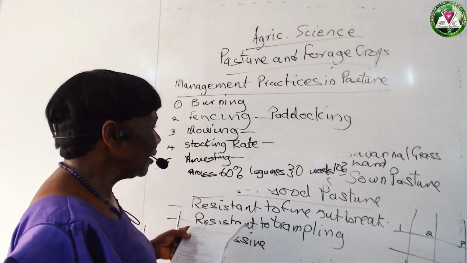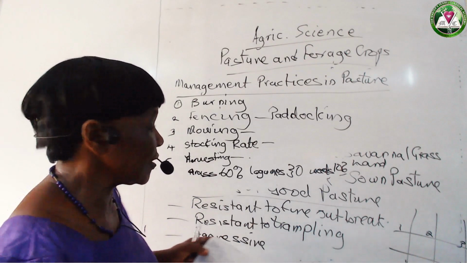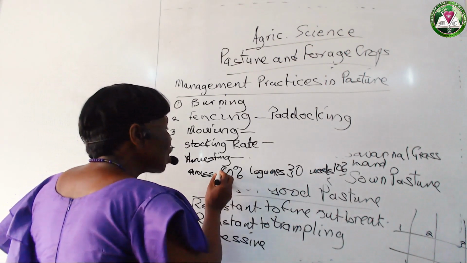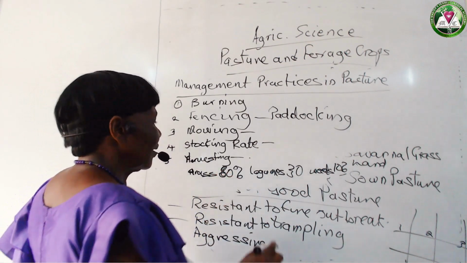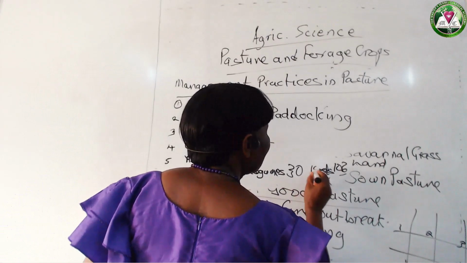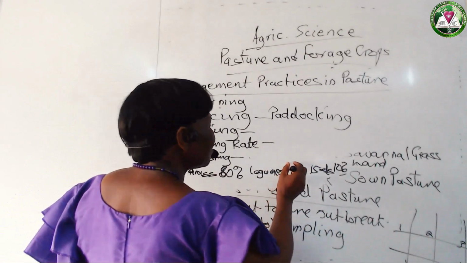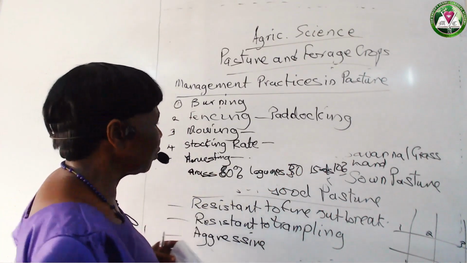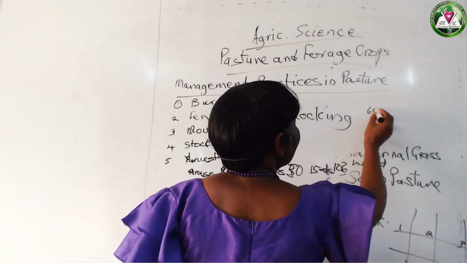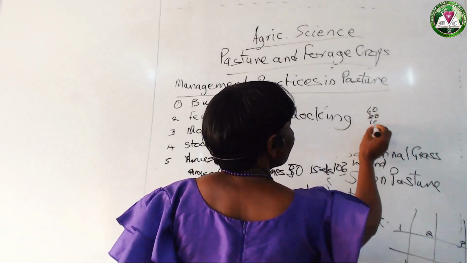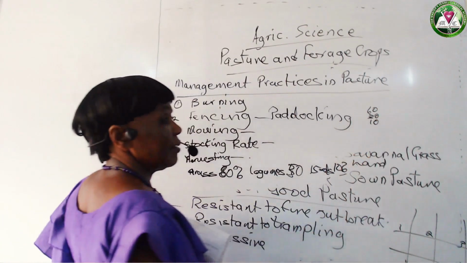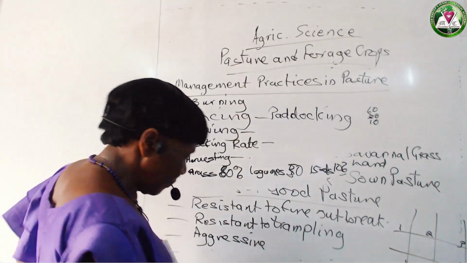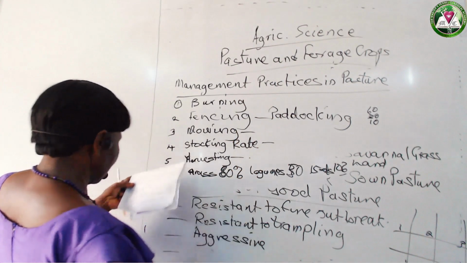If the farmer doesn't take care of these things, you may discover that in the portion of pasture, you may have about 80% of grasses, and then about 15% of weeds, and the legumes may be 5%, which is not a good combination. So the right proportion will be 60, 30, and 10 weeds, or even less, better, in a good pasture. That's the management aspect the farmer will take care of.